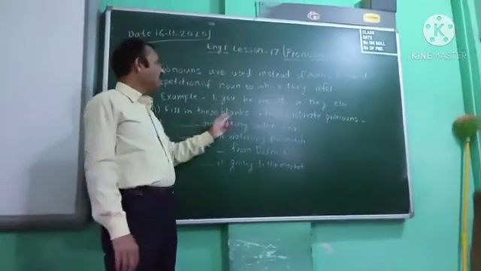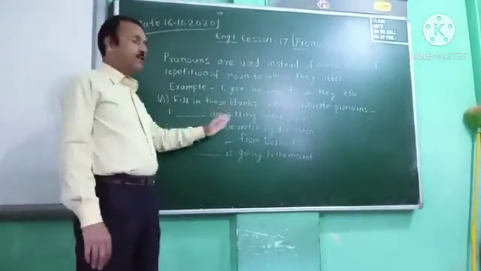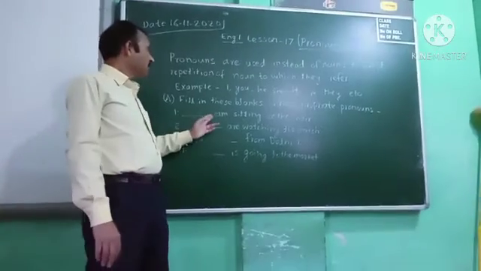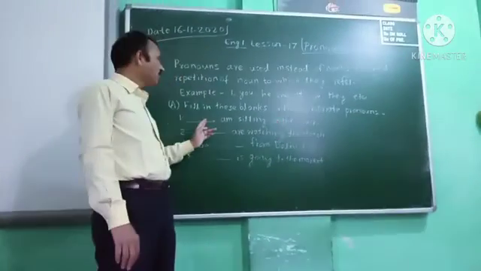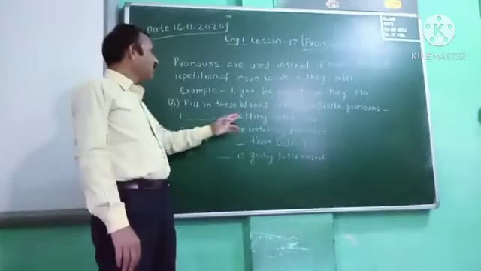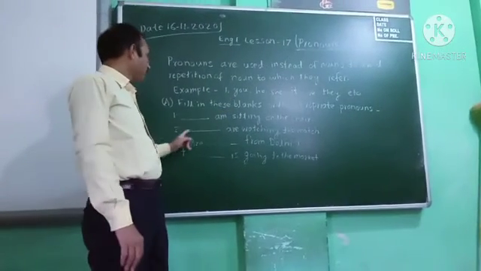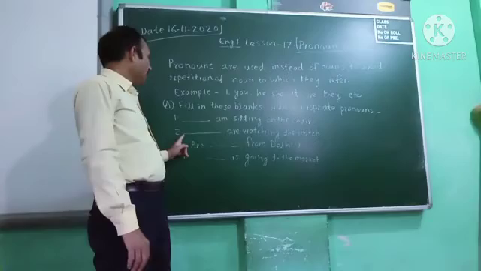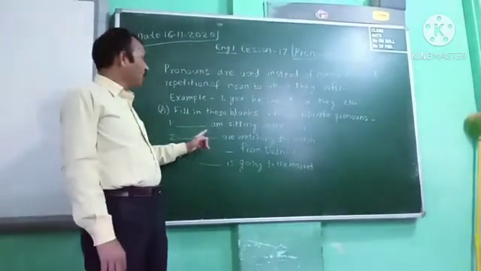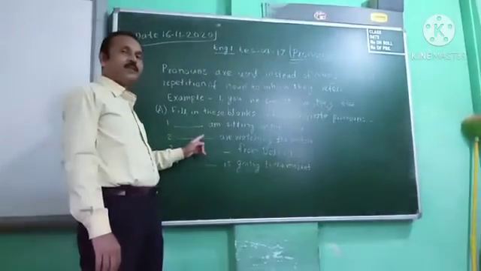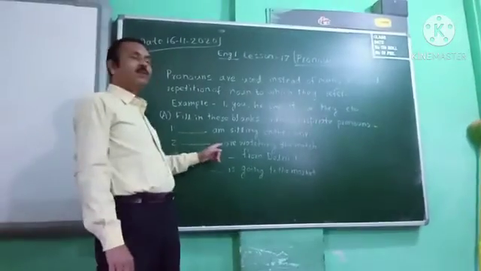Fill in these blanks with the appropriate pronouns. As you can see here, first one, dash am sitting on the chair. So what do you write here? I am sitting on the chair. That I word will come as a pronoun. Then second one, dash are watching the match. So what can you write here? We or they, or any two persons' names, like Ram and Syam.